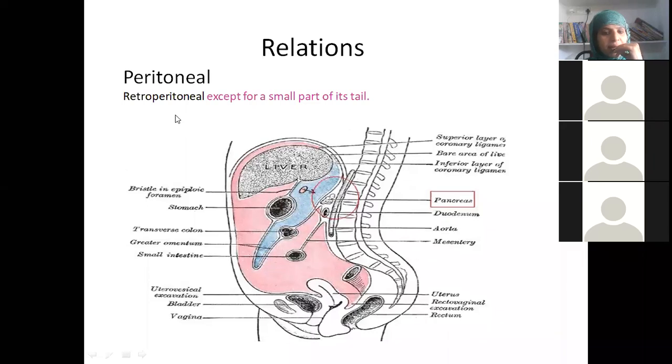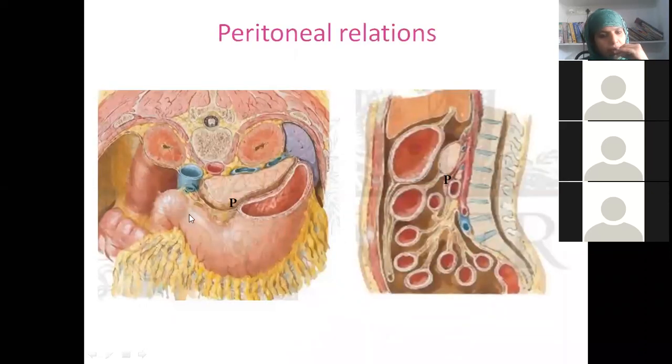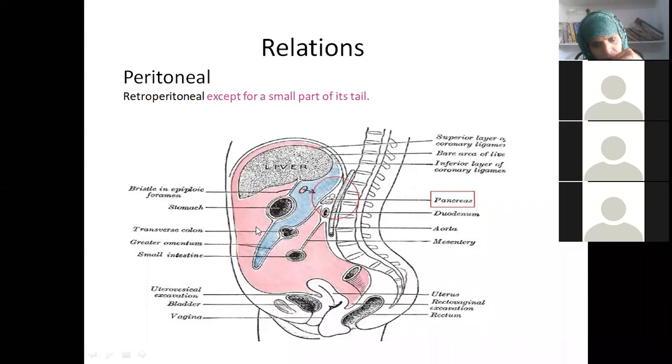Okay, it is retroperitoneal. What is the meaning of retroperitoneal, Hemalata? It is not covered with peritoneum from behind. If this is pancreas, and only in front it is receiving peritoneal covering, you call it retroperitoneal. It will cover only from the front, beta.